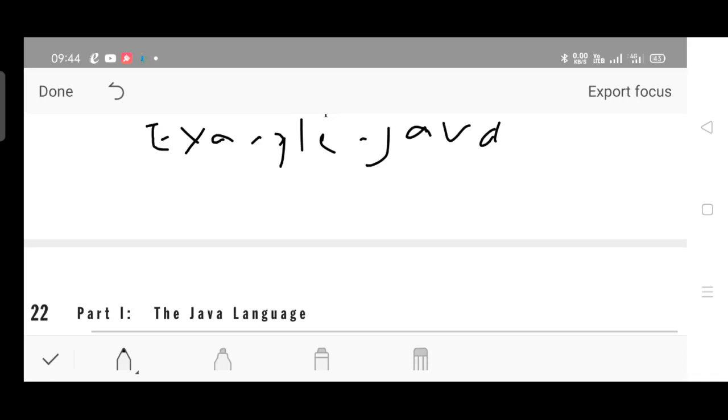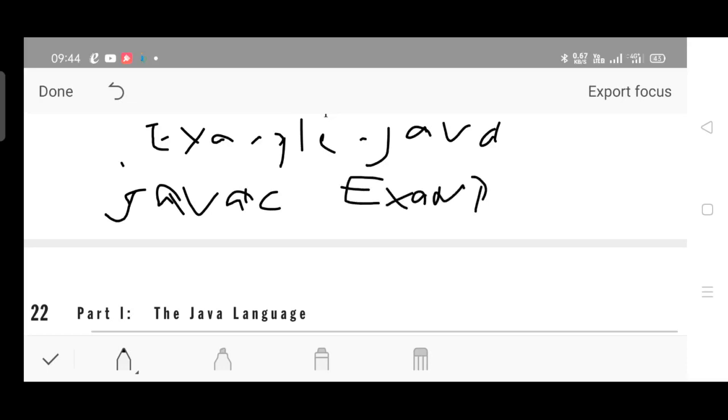On the command prompt, if you are running it on a Linux or Unix platform, Fedora for example, you give the command for compilation: javac followed by a space followed by the name of the file, javac example.java.